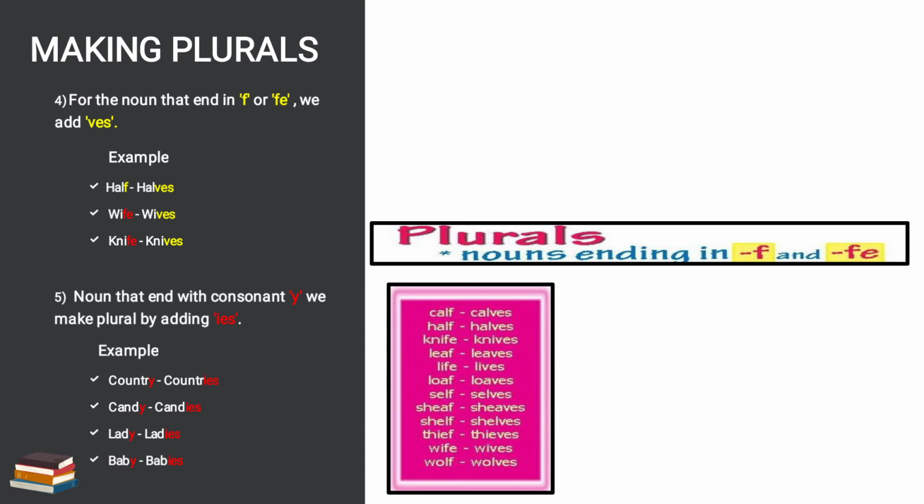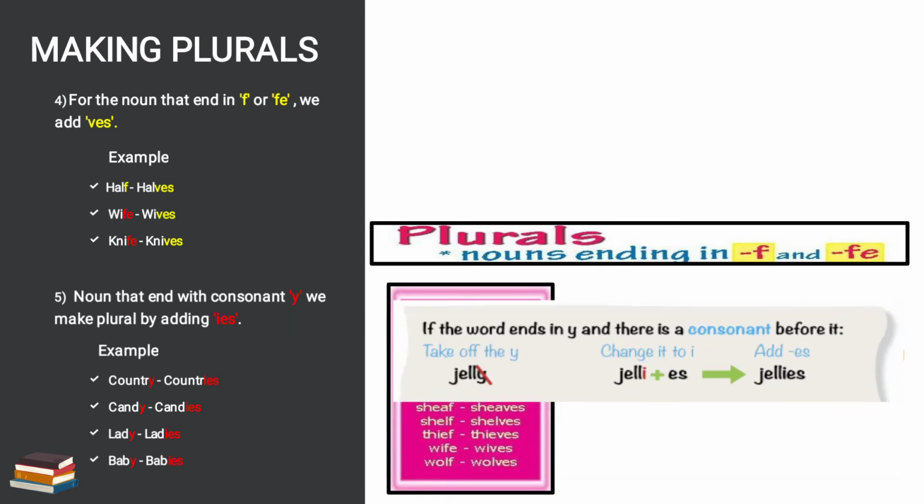Candy is there. Y is there. We will remove Y and what will put? IES. Candies. Lady has Y. See, I have highlighted all the Y with red color and replaced also IES. That also is mentioned in red color. So lady, the plural will be ladies. Baby, babies. So this was the fifth rule.